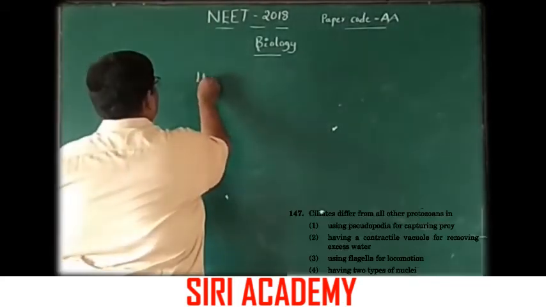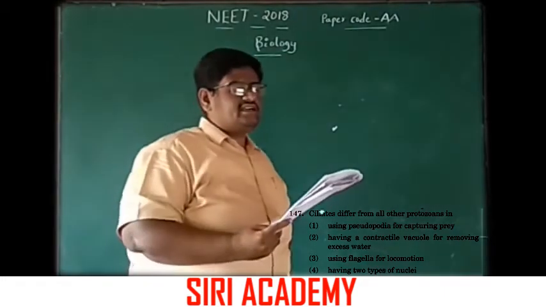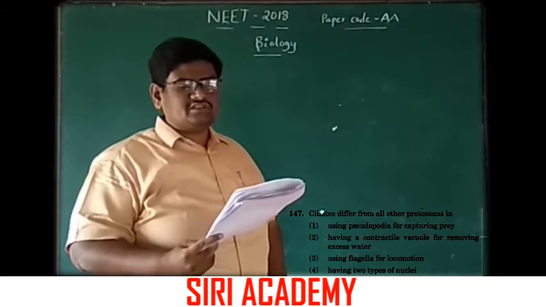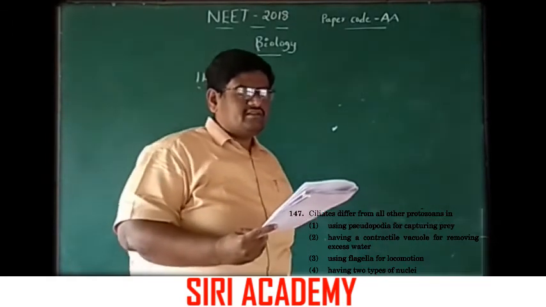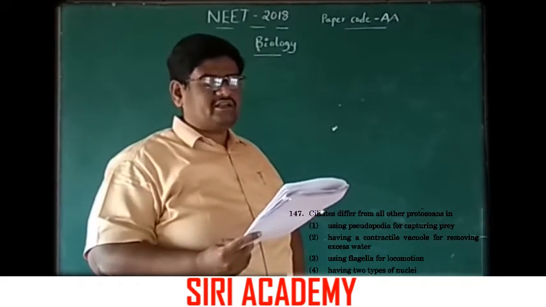Question number 147. Ciliates differ from all other protozoans in: first one, using pseudopodia for capturing prey.